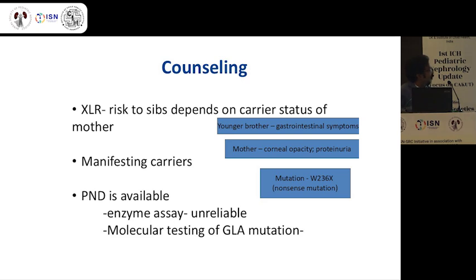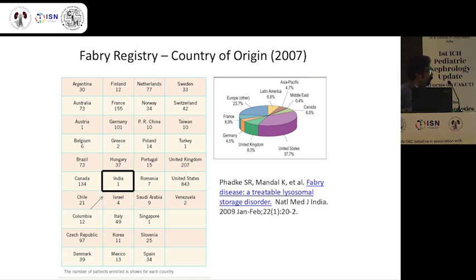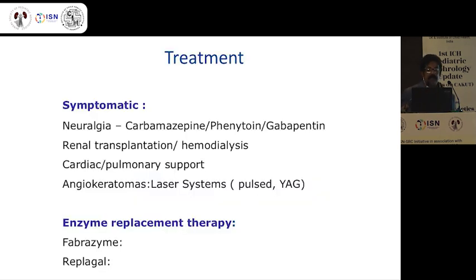If you look at all adults with lysosomal storage disorders, Fabry disease is the second most common. The commonest is Gaucher disease. Again, this is one group who have done LSDs in adults, and you can see that Fabry disease is one of the commonest in adults. So the prevalence of Fabry disease is fairly high. I will talk about prevalence later as well. They are present in patients on dialysis, patients with hypertrophic cardiomyopathy, and they can also be picked up by newborn screening.